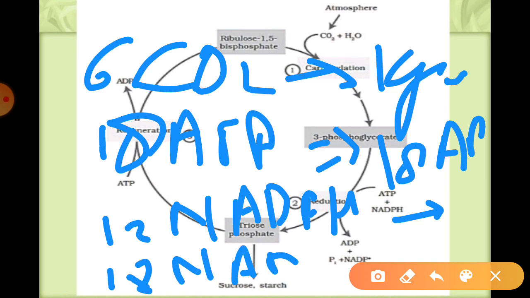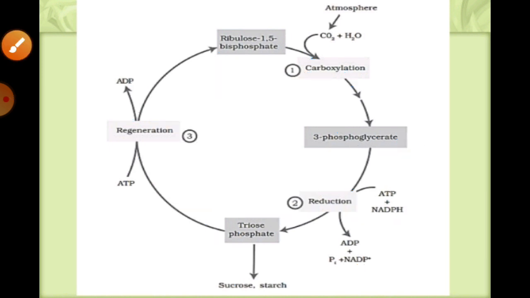This happens in the photosynthesis process, in the dark reactions. So students, you must complete up to here. In our next lecture we will talk about the C4 pathway. So you must prepare up to here.